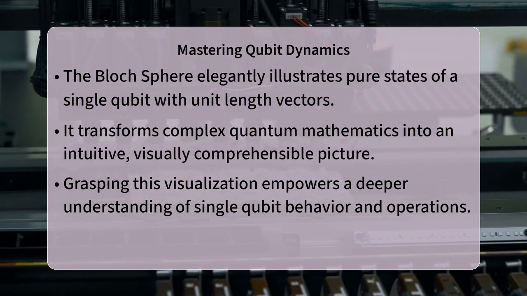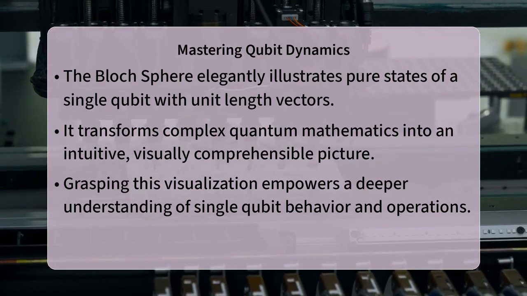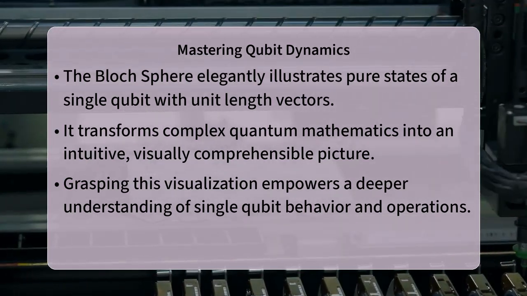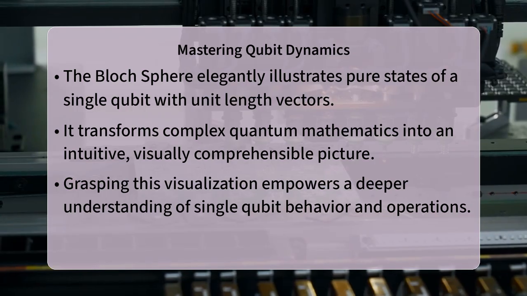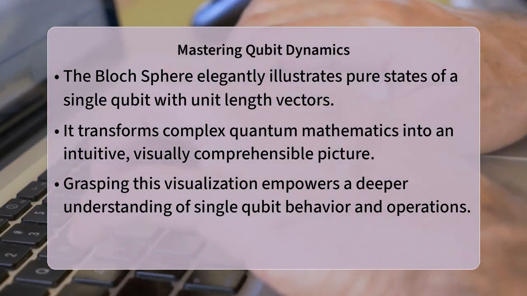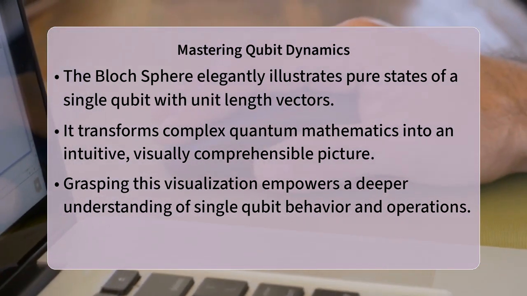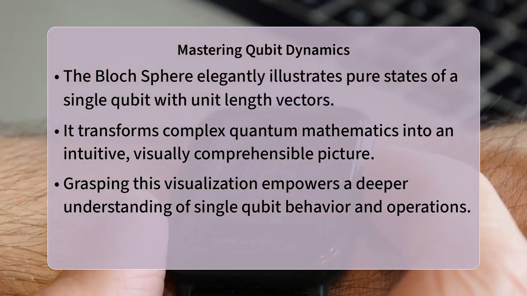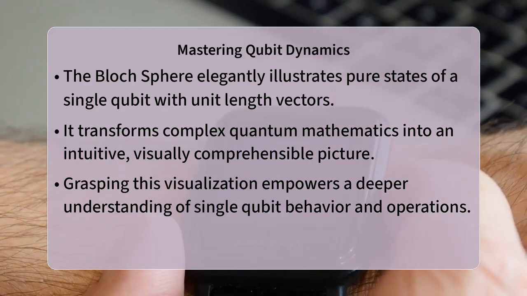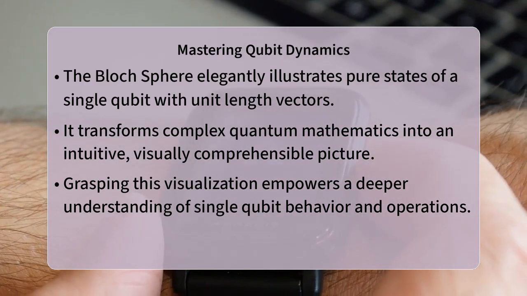Ultimately, understanding that the one basis state is mapped to the south pole of the Bloch sphere is a cornerstone for anyone learning quantum computing. This geometric representation allows us to intuitively see how different quantum operations rotate the state vector and how probabilities of measurement outcomes are visually encoded. It transforms abstract mathematics into a concrete, understandable picture, empowering you to navigate the quantum world with greater clarity.